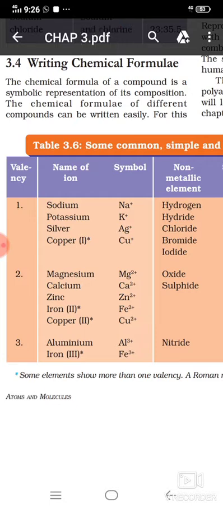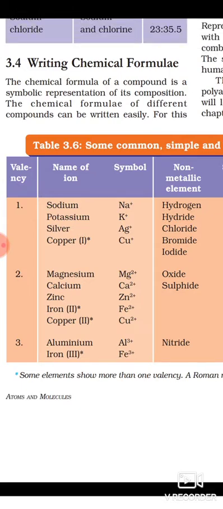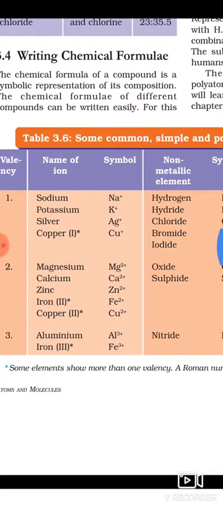Okay, so please remember copper existing as 1 plus and also copper 2 plus, iron 2 plus, and in the third session you can see that iron exists as 3 plus also. Aluminium, Al 3 plus. That means aluminium can accept 3 electrons. Valency of aluminium is 3. Valency of iron is 3. Oxidation of aluminium and iron here is 3 plus.